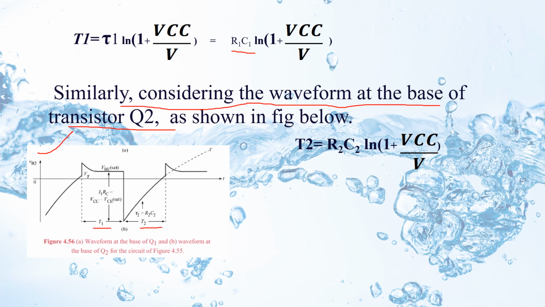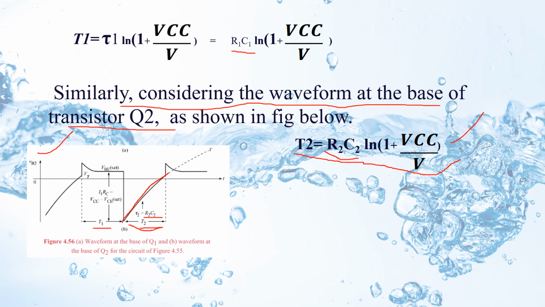We derived the expression for T1; with a similar procedure you can get the expression for T2, and you will get T2 equivalent to R2C2 log 1 plus VCC by V. Here it is exponentially increasing with a time constant tau2 equivalent to R2C2, and everything else is the same. So it is similar to T1 only. In place of R1C1, put R2C2, and you will get the expression for T2.